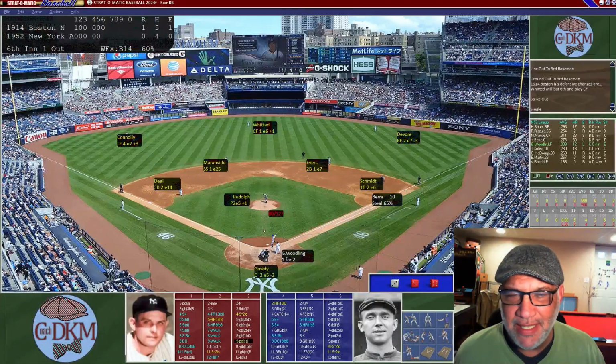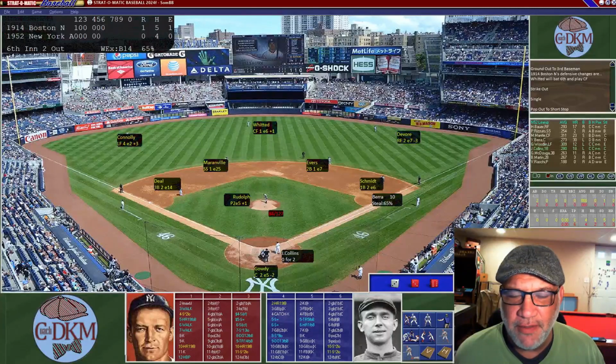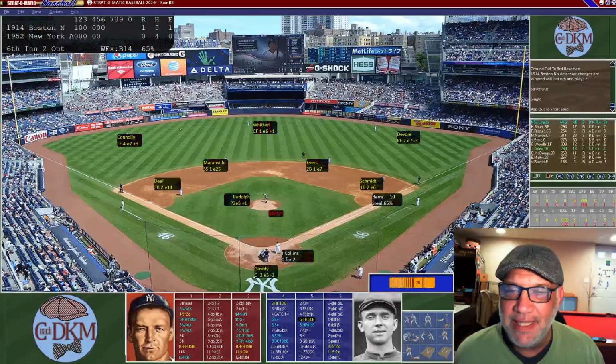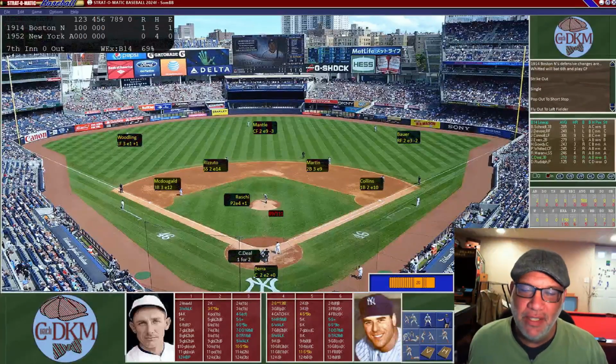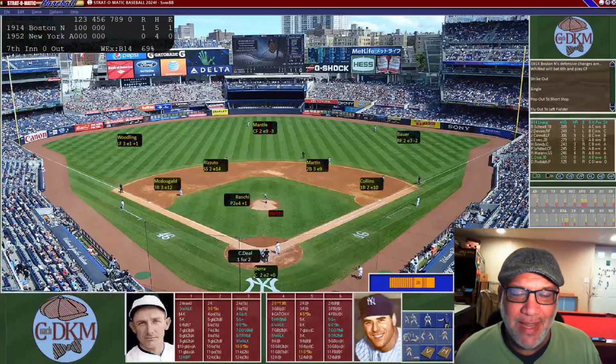And now Woodling is up. He's 1 for 2. He's going to pop up high into the air. Rabbit Maranville is going to call everybody off, and that's going to be 2 down. And now here's Collins. He's 0 for 2, and he needs a 1-5 for a triple, but it's going to be a 20. Disappointed! So that's going to end the inning with Yogi Berra standing on first base as we go into the 7th inning.